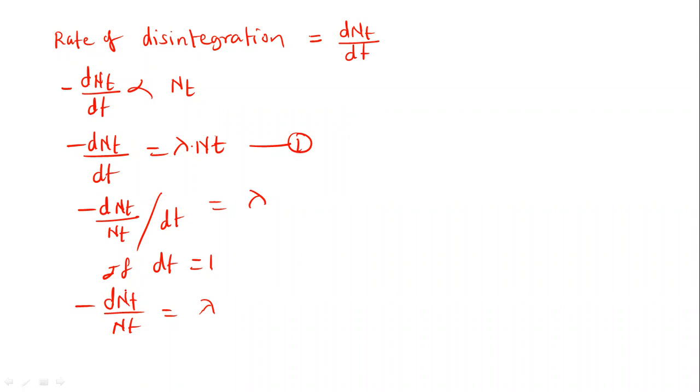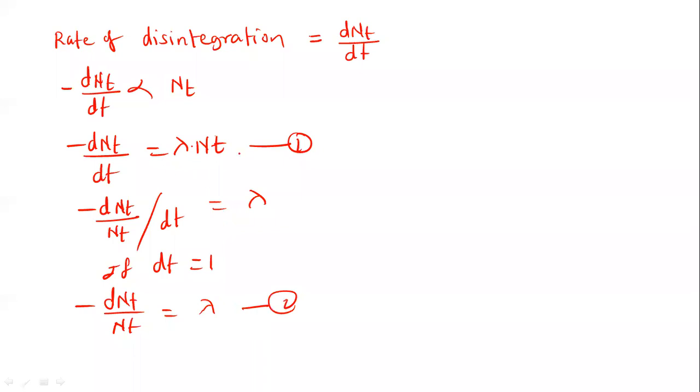It is the fraction of the total number of nuclei which are disintegrating. So this is the definition of the decay constant. Decay constant lambda is defined as the fraction of the number of nuclei disintegrating in unit time, that is, time equal to 1. Now let us rearrange this equation. This is our equation 2 here.